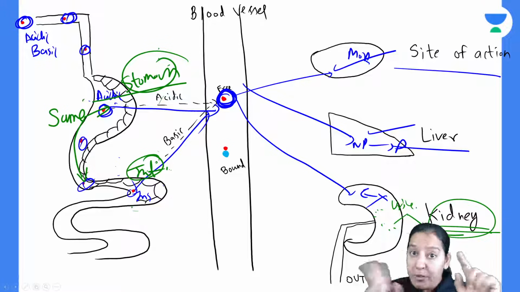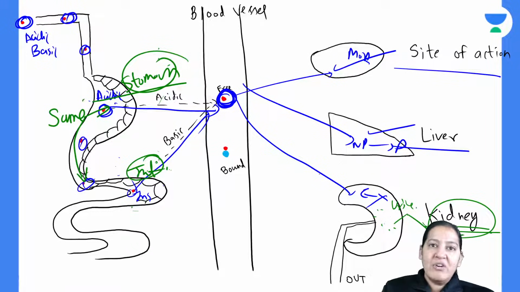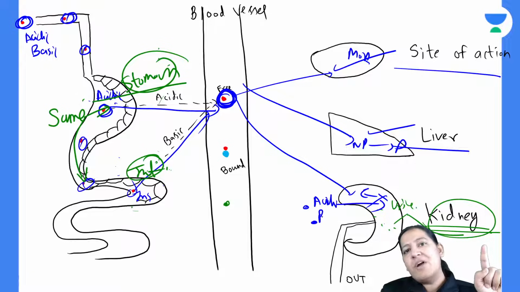Now the opposite medium will be required, right? So if the drug is acidic, this is the acidic drug going into the kidney. Just a second. This is the acidic drug going into the kidney. Please excrete me. And this is the basic drug which is going into the kidney.